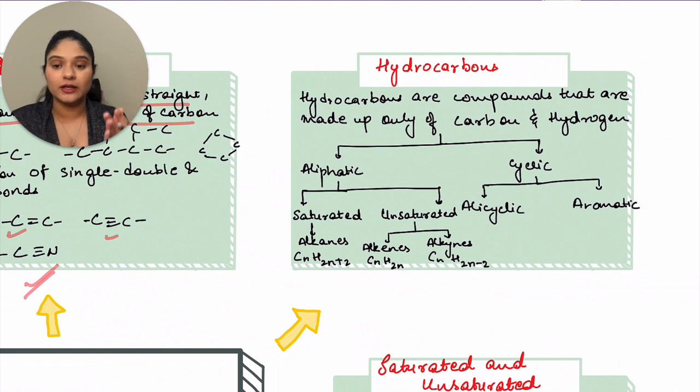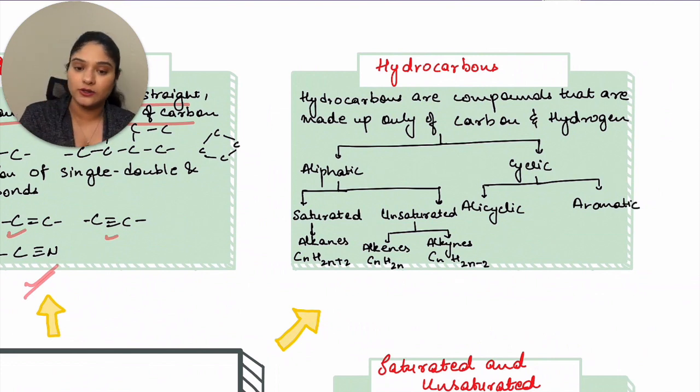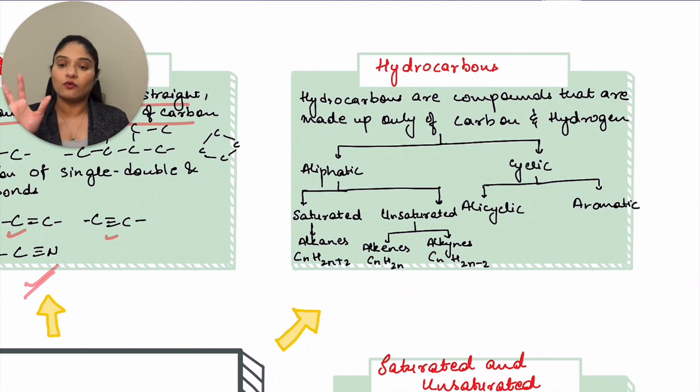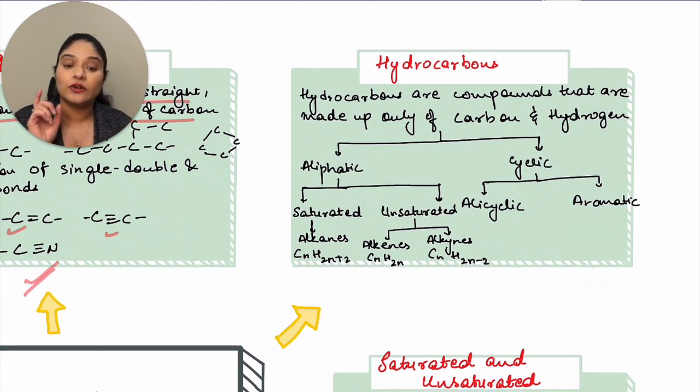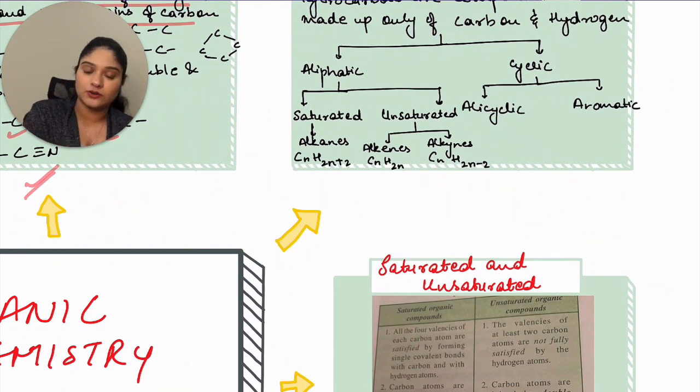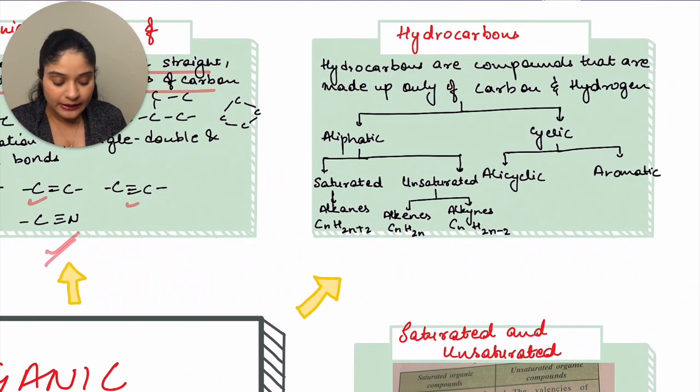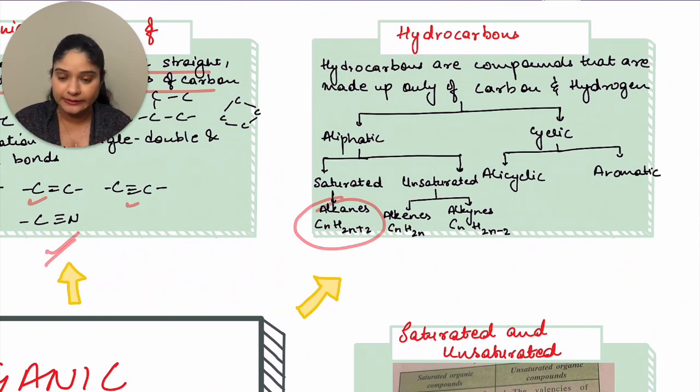In aliphatic you get saturated and unsaturated. Saturated are the ones which have single bonds of carbon-carbon only. Unsaturated are the ones which have double or triple bonds. In cyclic, you have alicyclic and aromatic. We'll come to that also. So let's first start with saturated and unsaturated. Another important thing is, in saturated you have alkanes. Alkanes means single carbon bonds. In unsaturated, you have alkenes and alkynes.